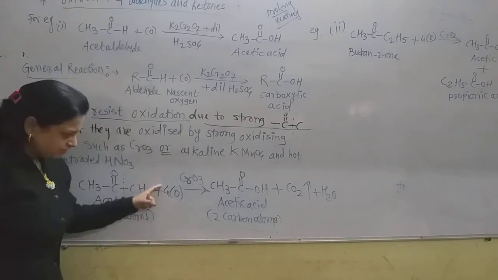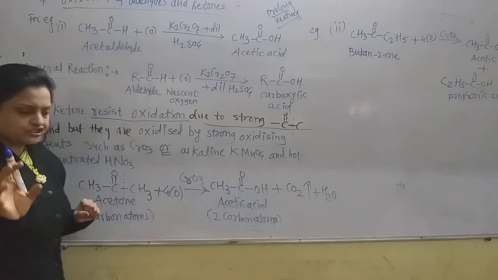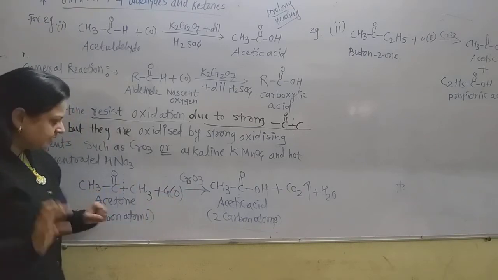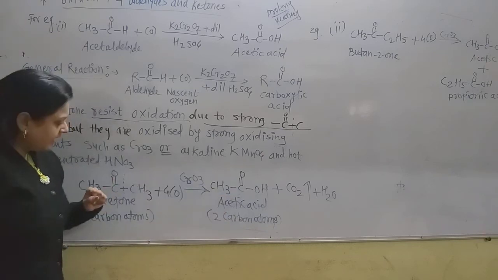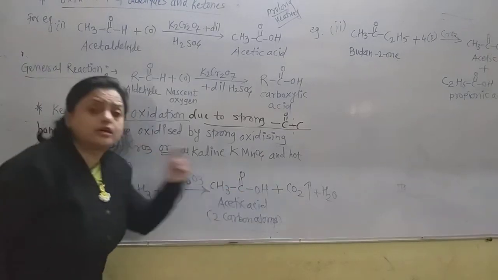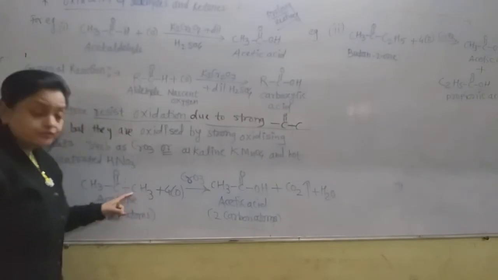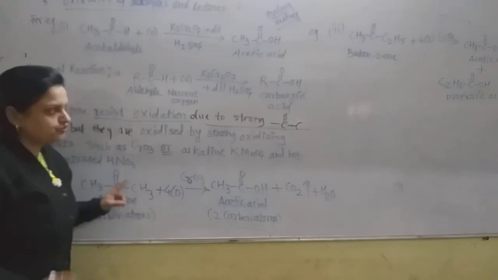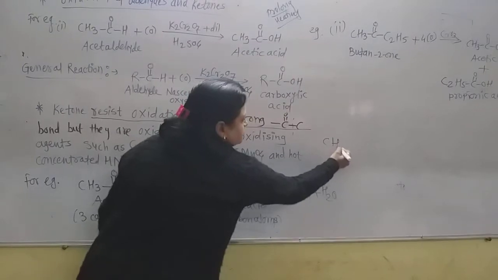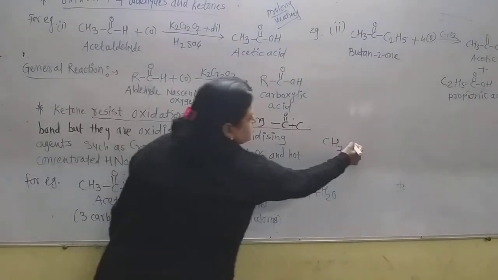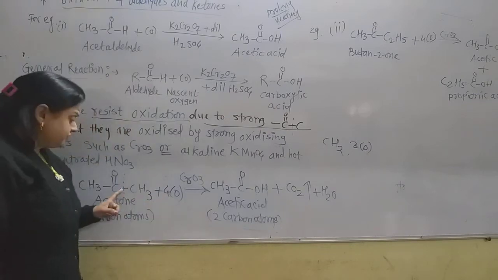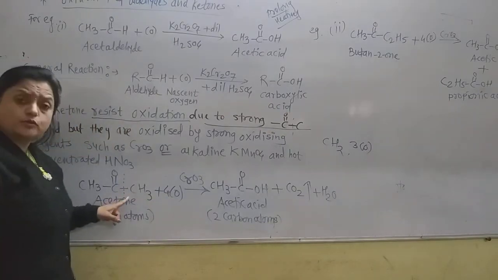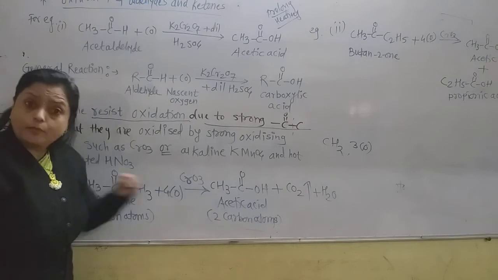One of the oxygens we use here, and 3 oxygens remain. One oxygen we use in the acetic acid, and the hydrogen comes from the CH3 group, one of its hydrogens. Now what remains? CH2 and 3 oxygens. One oxygen gets attached here along with one hydrogen from the CH3 group, and there is formation of acetic acid.